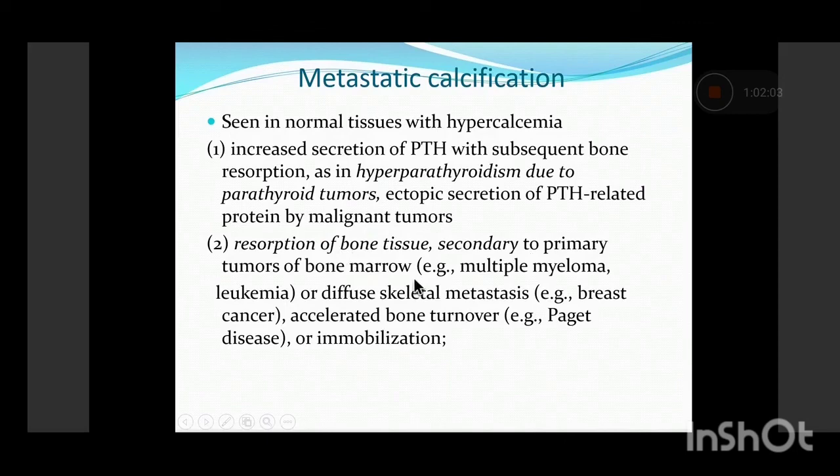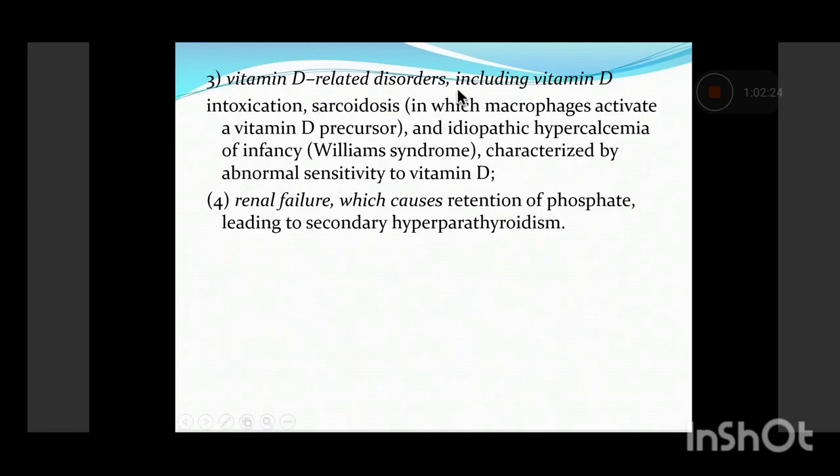Or there can be active bone tissue resorption, seen in tumors like multiple myeloma, whenever there are diffuse skeletal metastases, or whenever there is accelerated bone turnover, as in Paget's disease.